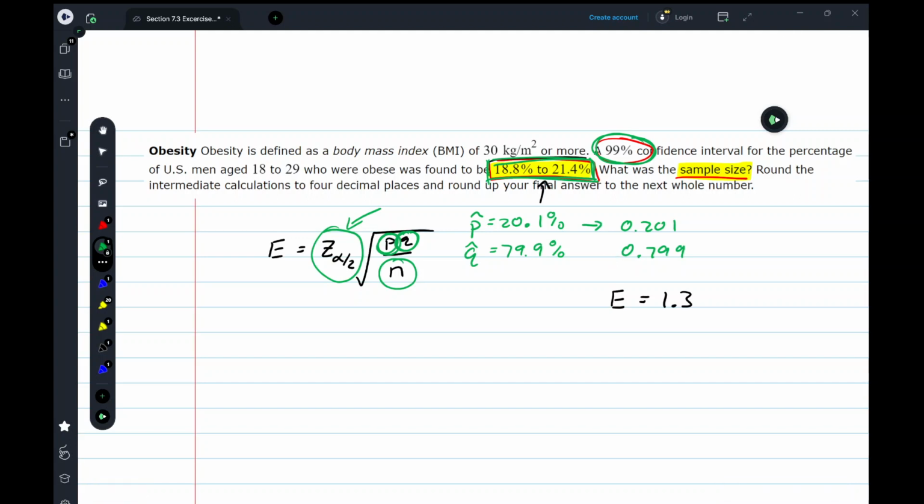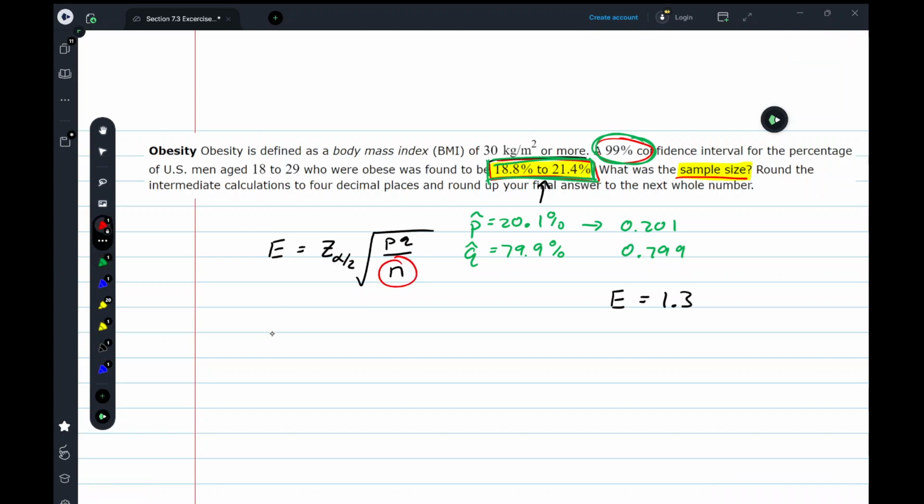Now, your textbook does something pretty nice. It says there are going to be scenarios in which we want to know the sample size based off of the result, so it solves this equation for n.